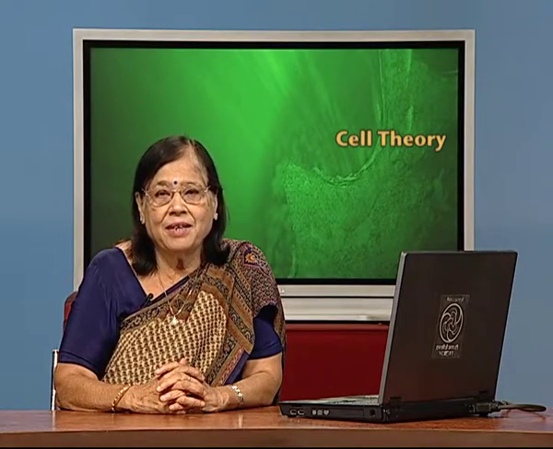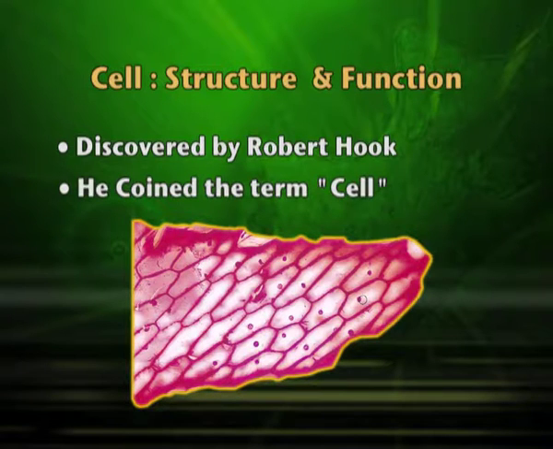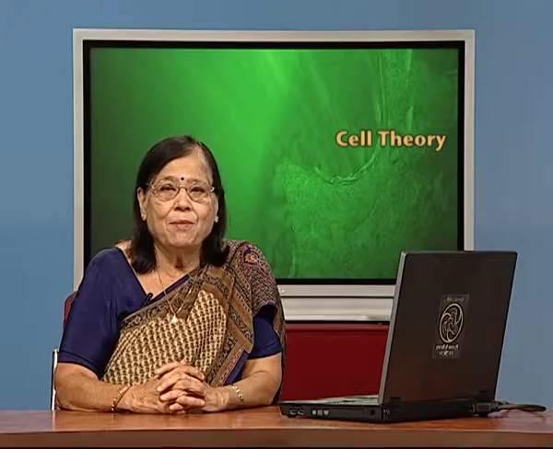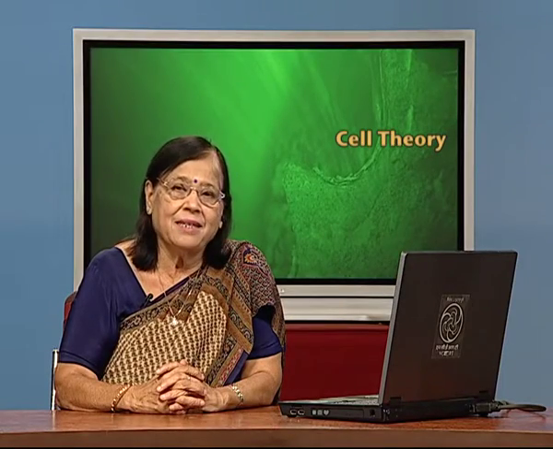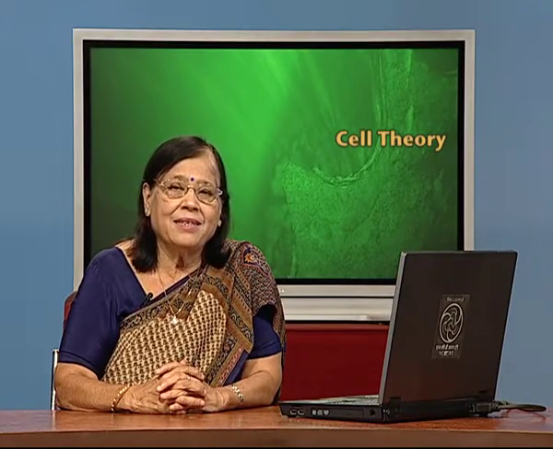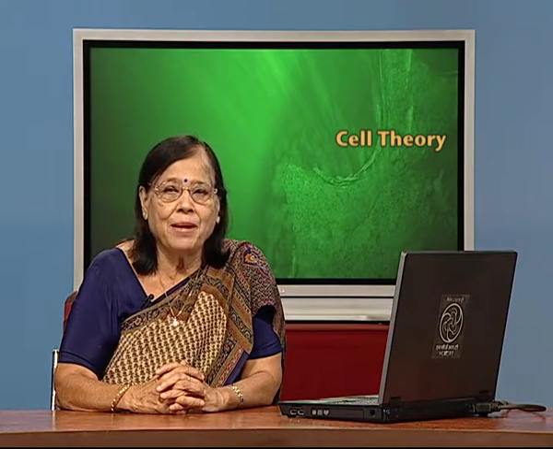In 1600, Robert Hooke had shown these compartment-like structures, but it was around 1830 when serious work on the cell began.